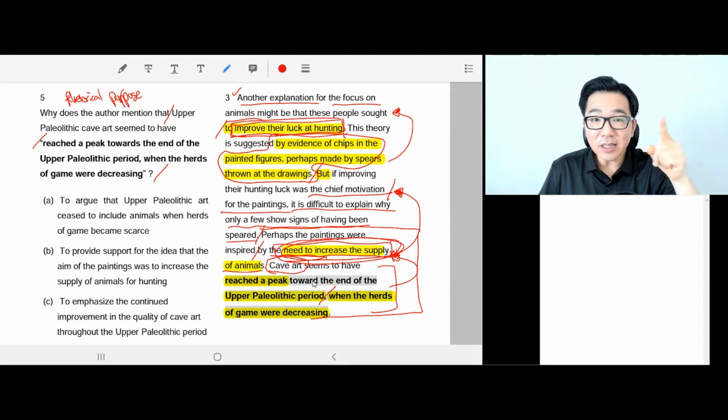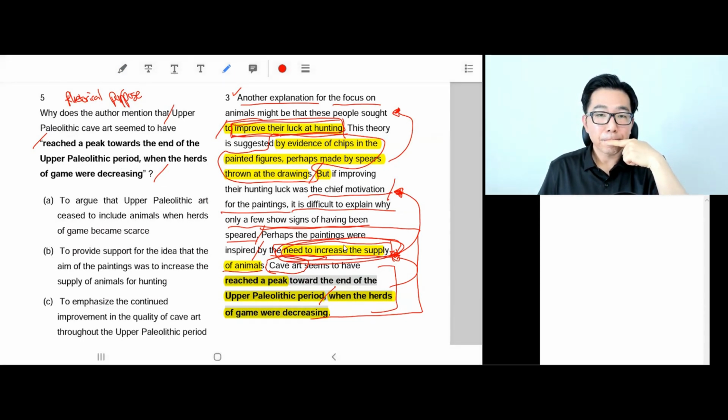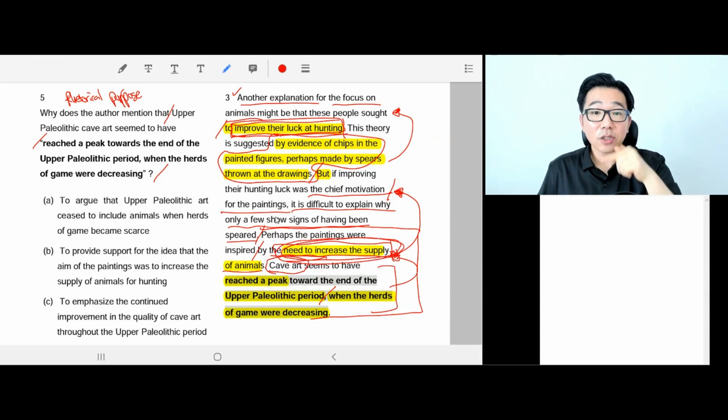Because their real reason was they were drawing animals in their cave art to hopefully increase the supply of animals, increase the number of animals. Okay, perfect logic. So the answer should be this highlighted sentence is mentioned to support the idea that the primary reason for drawing animals in their cave art was to increase the supply of animals. Okay, that should be the answer.